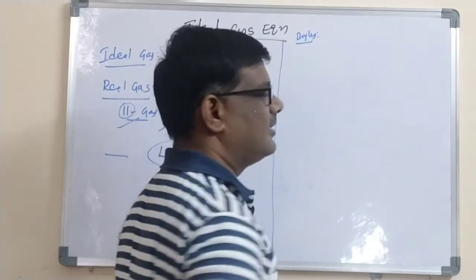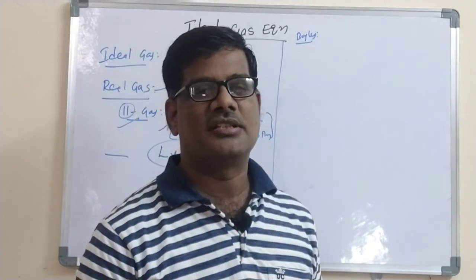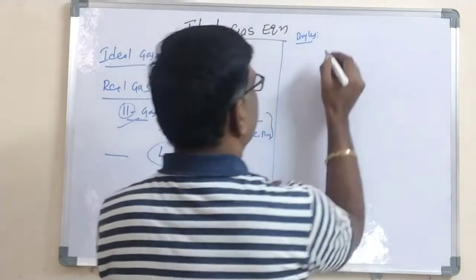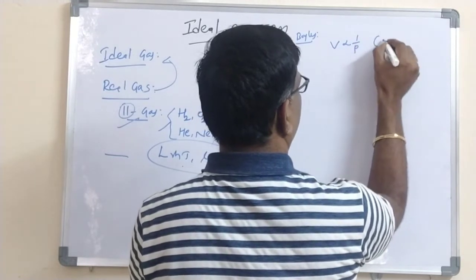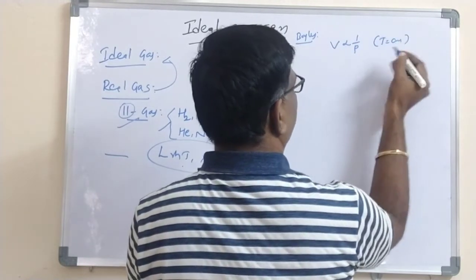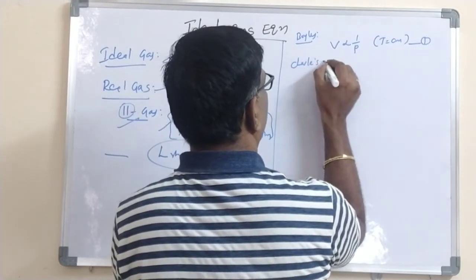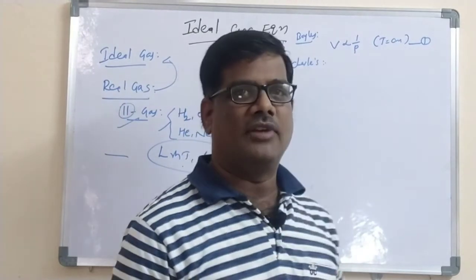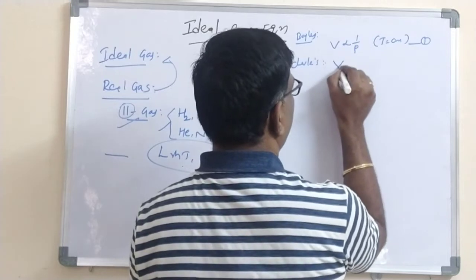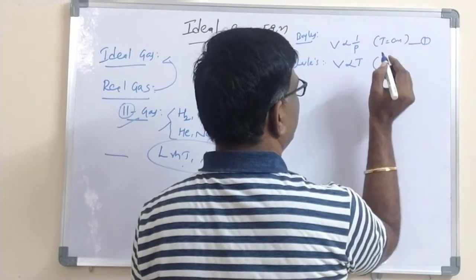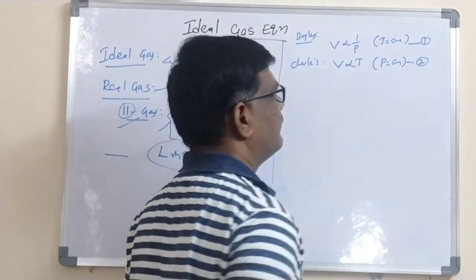I am taking here Boyle's law. Already we are familiar: Boyle's law gives the relation between the volume and the pressure. They are inversely proportional to each other at constant temperature. So according to Boyle's law, V is inversely proportional to P, at constant temperature. Let us give equation number 1. According to Charles law, the relation between the volume and the temperature at constant pressure is that V is directly proportional to the absolute temperature, and the condition is that pressure is constant. Let us give equation number 2.